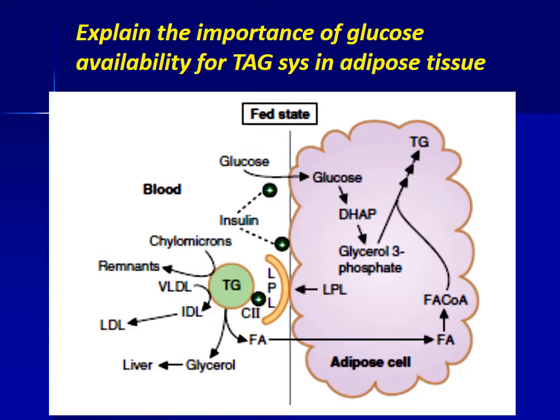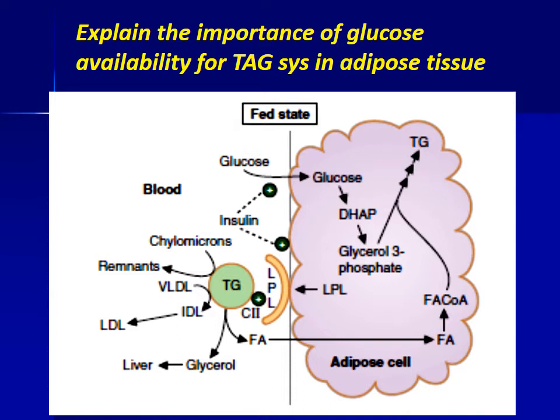Triglyceride is brought to the adipose tissue by chylomicrons and VLDL. In the presence of insulin, LPL gets activated and hydrolyzes the triglyceride present in the chylomicron and the VLDL and releases free fatty acid and glycerol. Free fatty acid is taken up by the adipose tissue and converted to fatty acyl-CoA. Glycerol escapes to the bloodstream and is finally transported to the liver to synthesize fat in the liver.